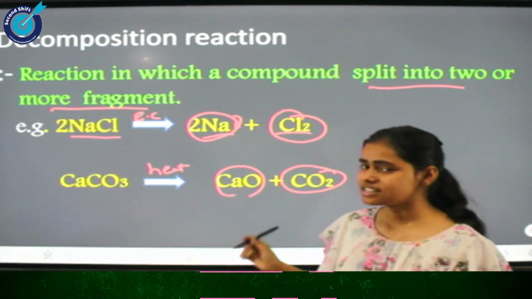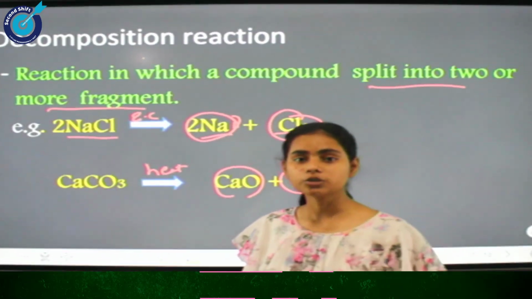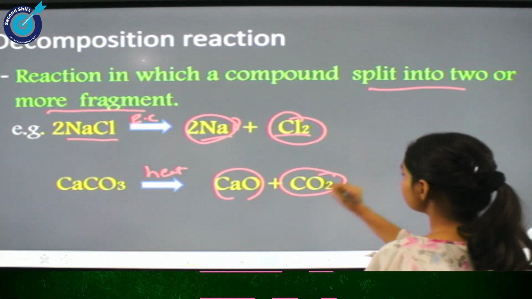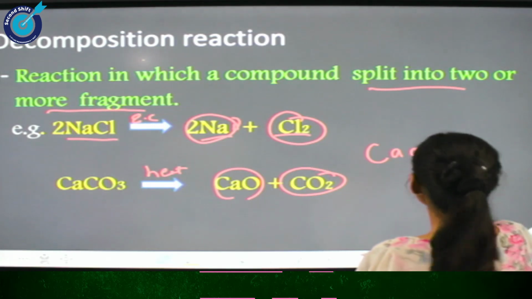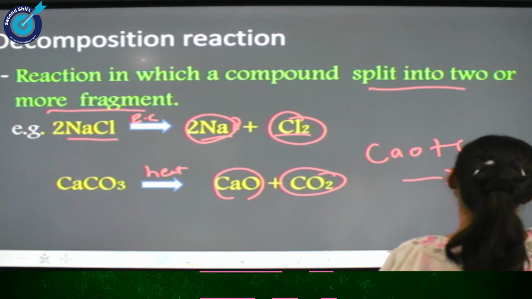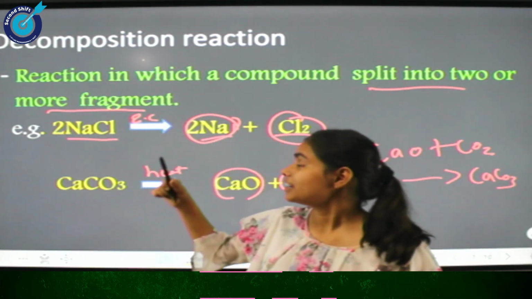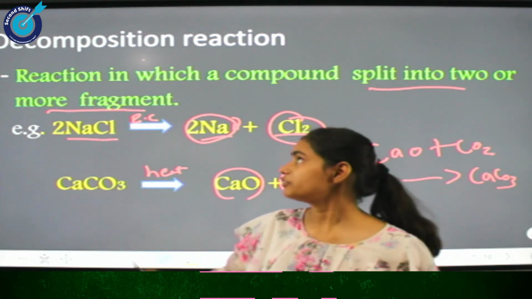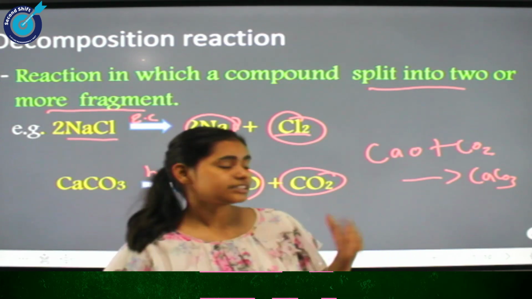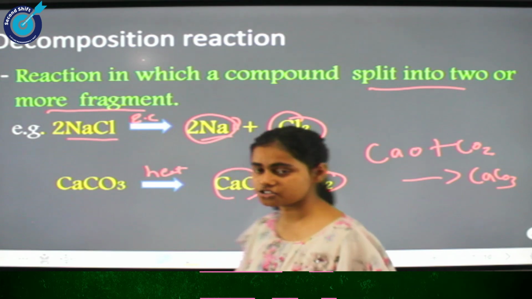Now let us check, as I said before starting this topic, that decomposition reaction is the opposite of combination reaction. So here we can see that when calcium oxide reacts with carbon dioxide, it will give CaCO3, that is calcium carbonate. So this is a very important thing about these two reactions. When you memorize any one of them, you will automatically memorize the other one. Now let us go to the next reaction, that is displacement reaction.